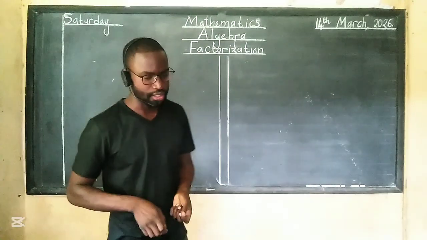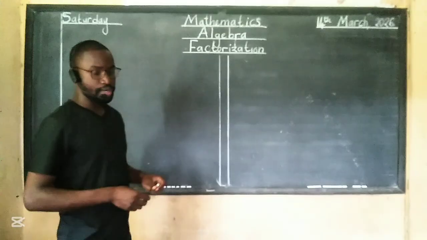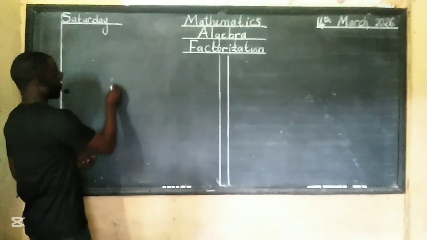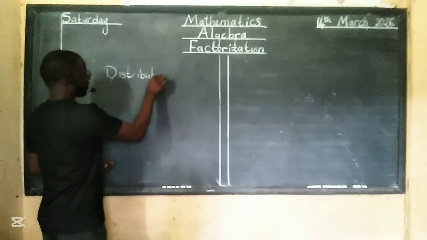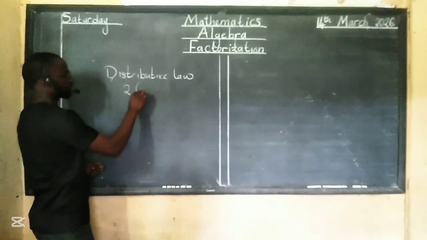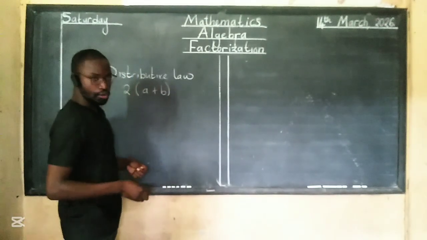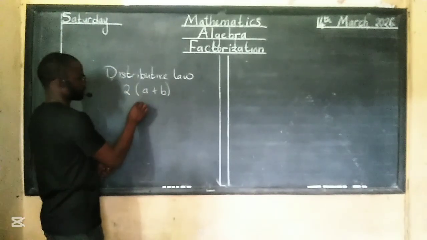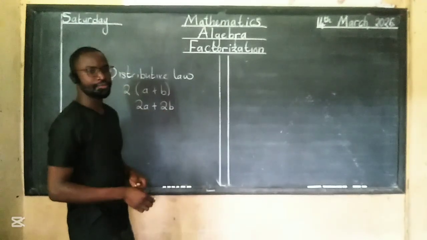So what is factorization? If you remember from my last video, Mathematics Algebra, I explained the distributive law, which looks like this. Say you have 2, and then in the brackets a plus b. The distributive law states that the 2 applies to both a and b, as in 2 times this to give 2a, 2 times this to give 2b.